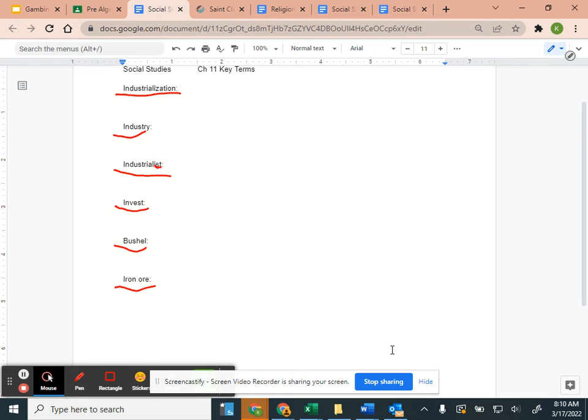So those are really big names that you may have heard of. How many of us have heard of Carnegie or Rockefeller? Okay, a few of us have heard of them. They were big industrialists of the time. So they were mega millionaires. They made a lot of money. And so because they had all this money, they were able to invest into other businesses, into other industries. So they could see the benefit of the iron mines, of mining for that iron. So they invested into that because they could see that it would be beneficial.